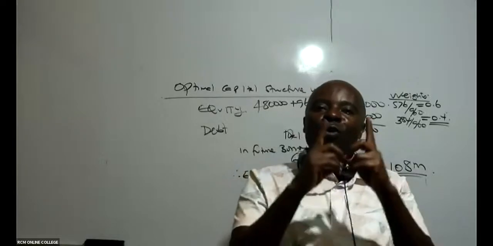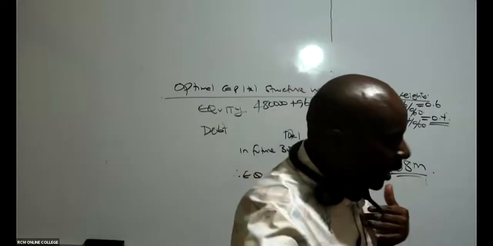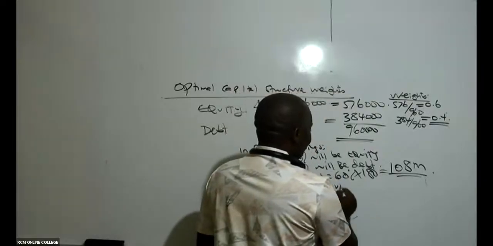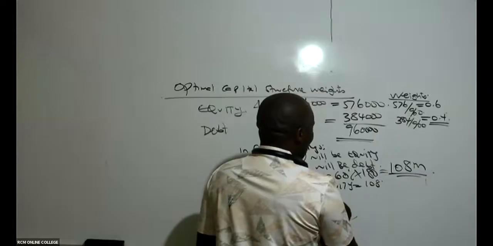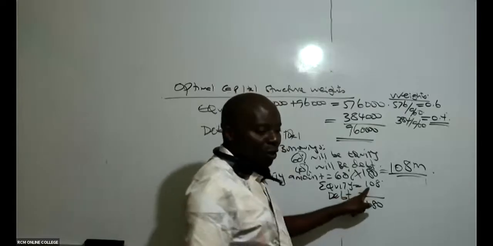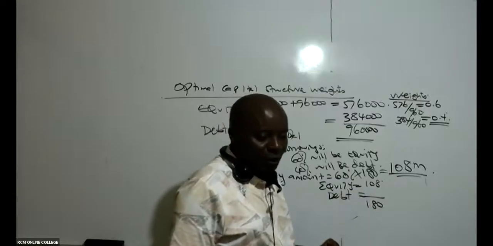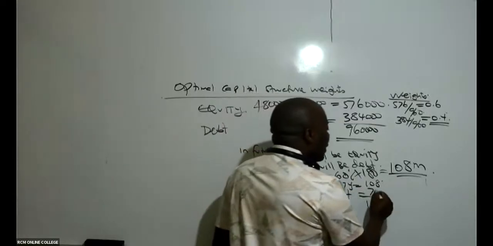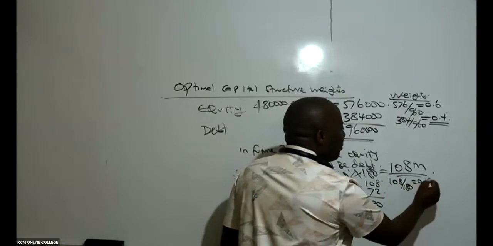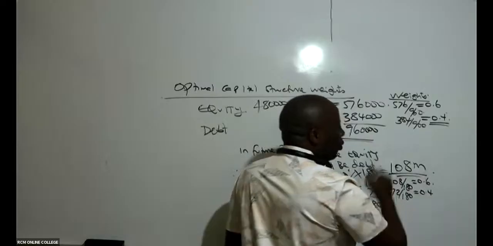We don't want to move from those percentages. Just for understanding, you've told me equity is 108. Because in total we want to get 180, can you kindly take 180 minus 108? That will be 72. So you see now, even in our future borrowings, if you take 108 divided by 180, this will be 60%. If you take 72 divided by 180, this will be 0.4 or 40%.